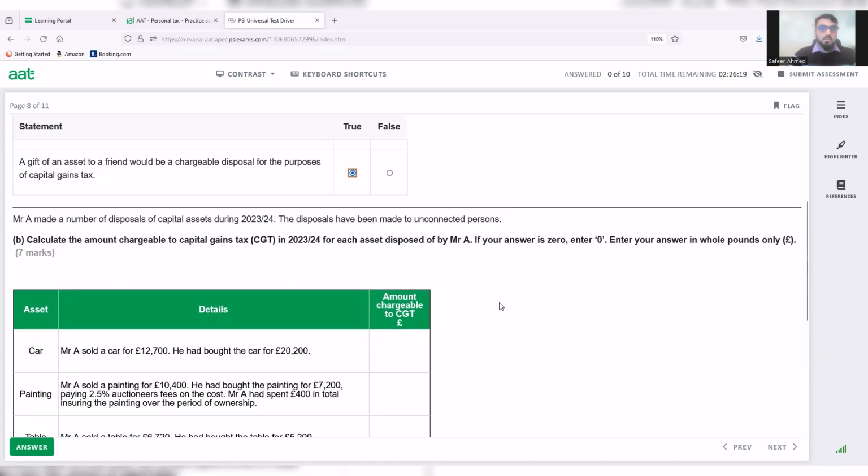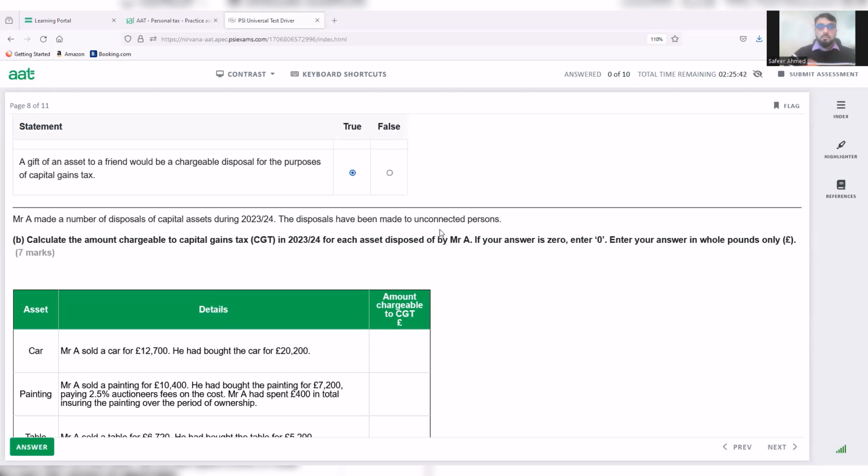Next part. This is a typical capital gains tax question, where they give you multiple disposals and you have to work out the chargeable gain, in other words the amount chargeable to CGT. Mr. A made a number of disposals of capital assets during 23-24. The disposals have been made to unconnected persons. Now, what does that mean, and why are they giving you that information?